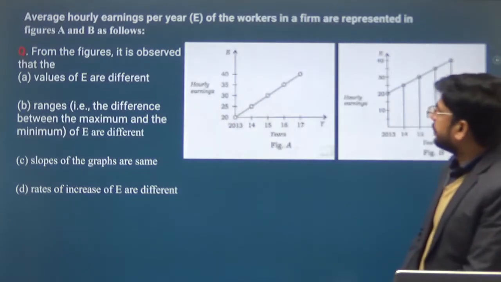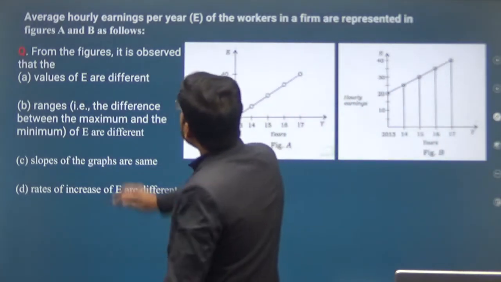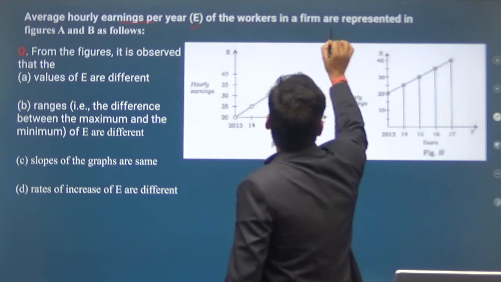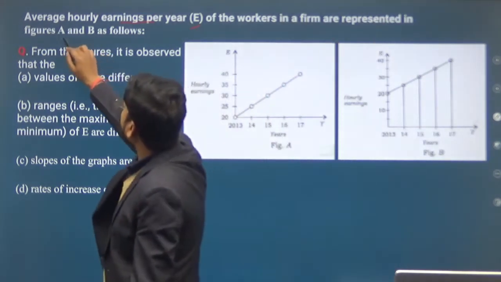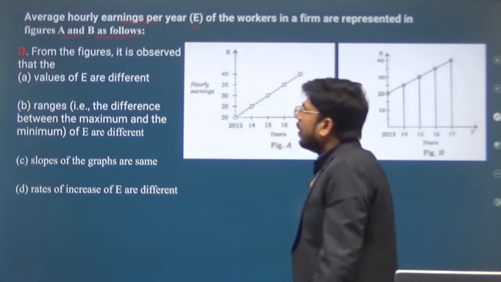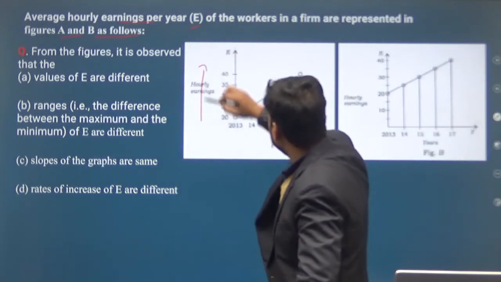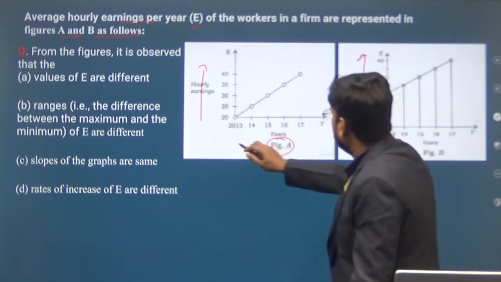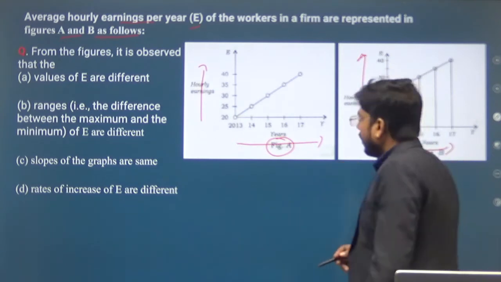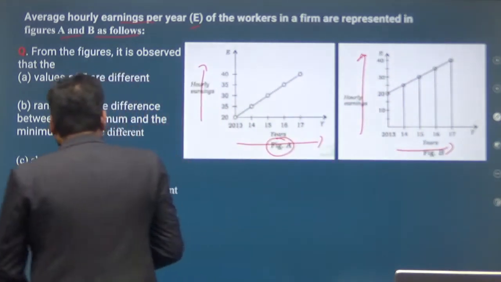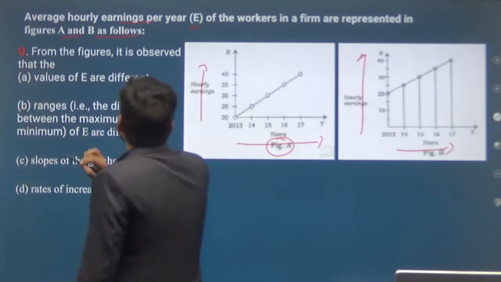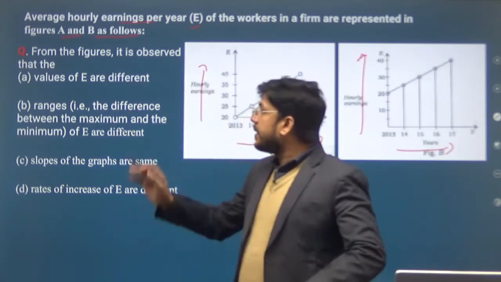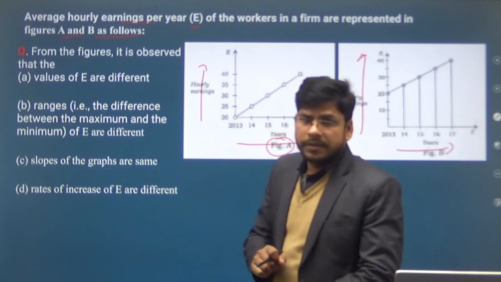So next question. Average hourly earning per year E of the workers in a firm are represented in figure A and B as follows. This is hourly earning in figure A, and this is also hourly earning, and this is the time period in years. Okay, figure A and figure B. So what is the question here? From the figures it is observed that the values of E are different.